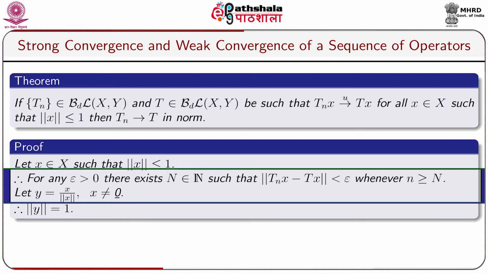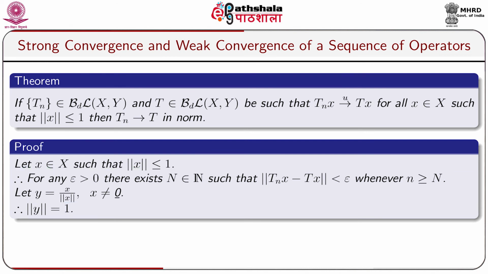So, for any epsilon greater than 0 there exists a positive integer capital N belonging to the set of natural numbers such that norm Tn x minus Tx is less than epsilon whenever n is greater or equal to capital N. Let us take an element y equal to x by norm x, where x is not equal to the zero vector. So, norm y equals 1.